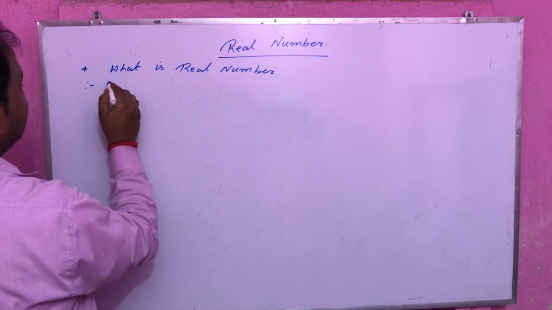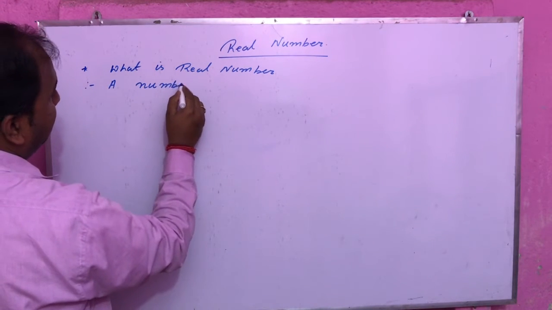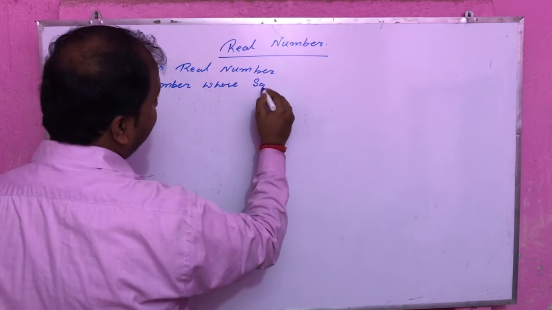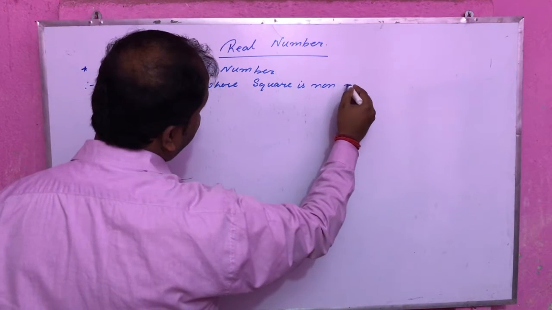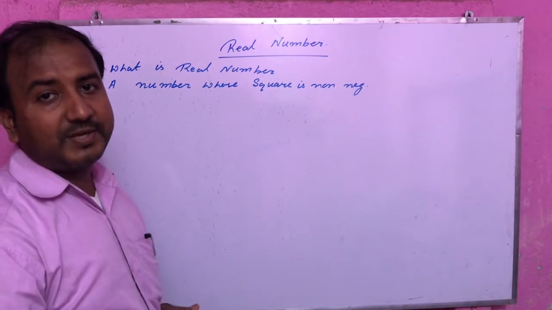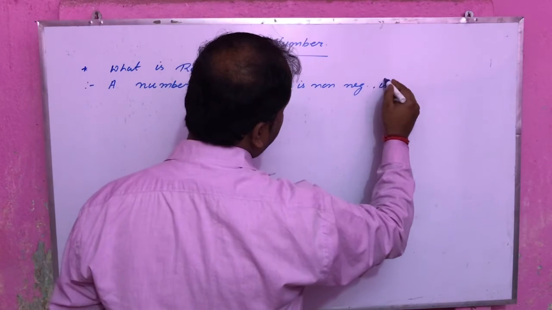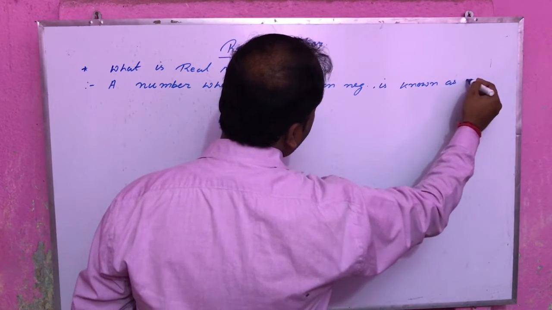The definition is: a number whose square is non-negative. वैसा नंबर जिसका स्क्वायर नॉन नेगेटिव is known as the real number.